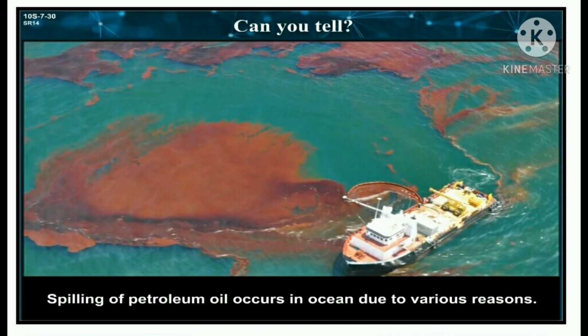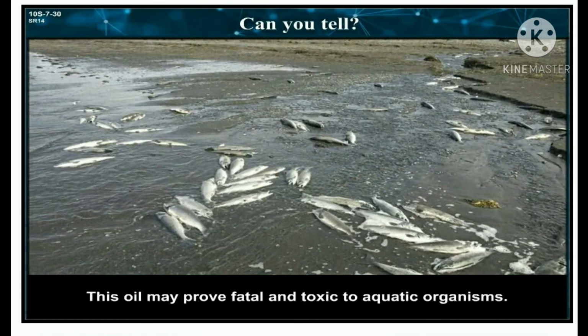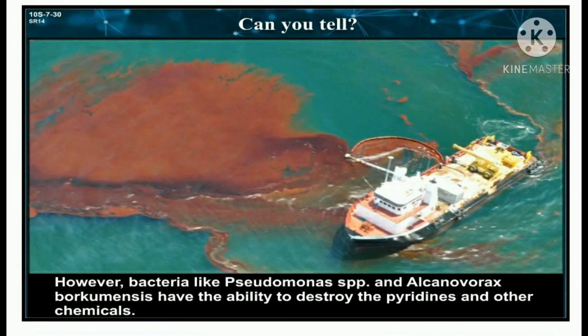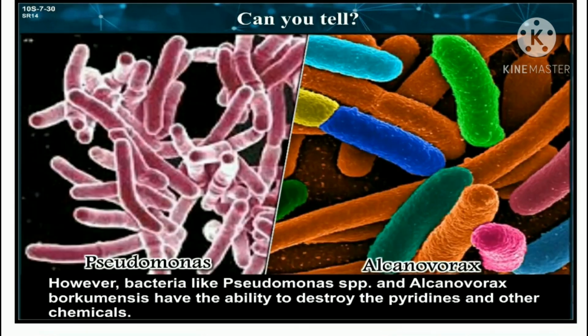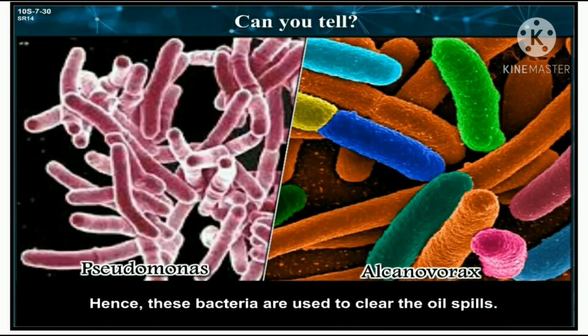Spilling of petroleum oil occurs in oceans due to various reasons. This oil may prove fatal and toxic to aquatic organisms. It is not easy to remove the oil layer from the surface of the water by mechanical methods. However, bacteria like Pseudomonas species and Alcanivorax borkumensis have the ability to destroy the pyridines and other chemicals. Hence, these bacteria are used to clear oil spills.